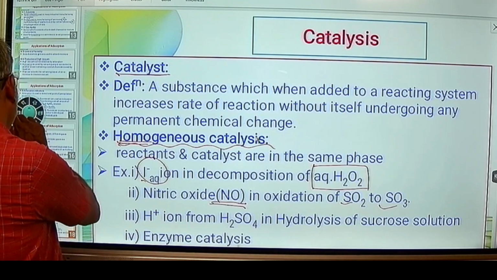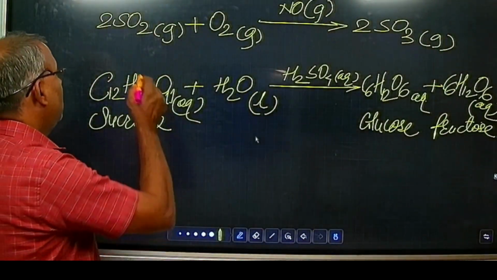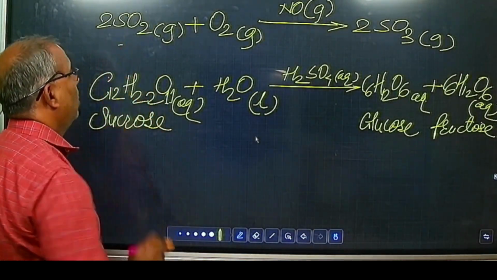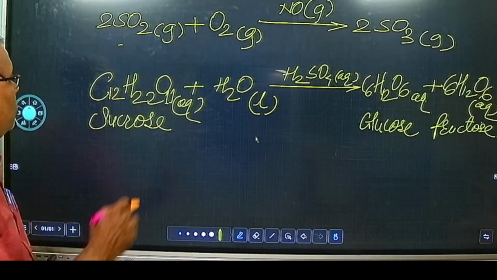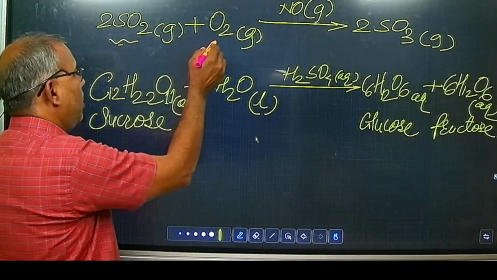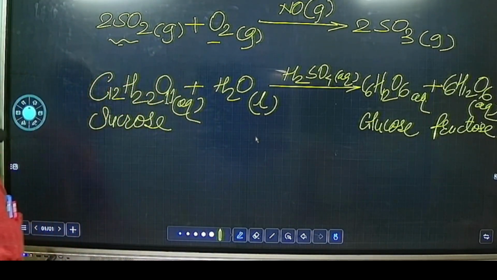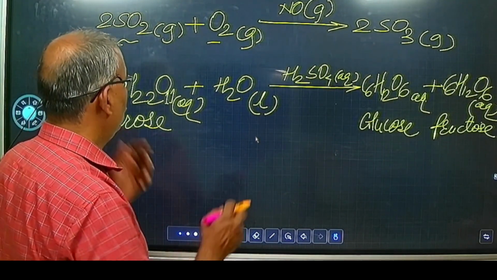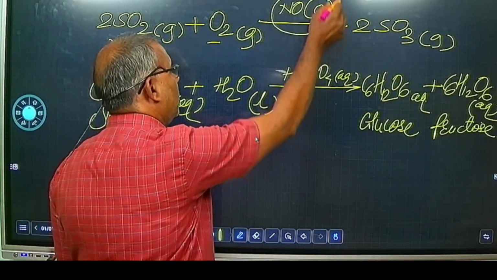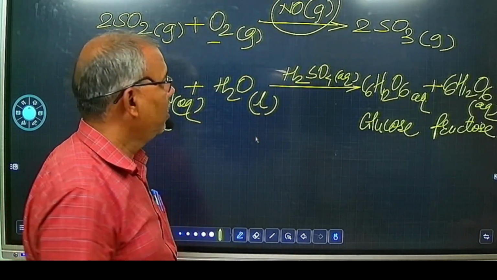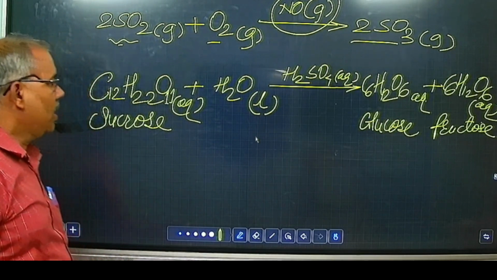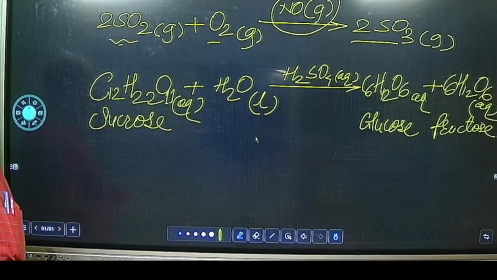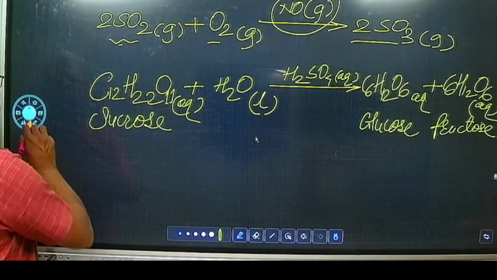Here you can see this is the reaction for oxidation of sulfur dioxide to sulfur trioxide. So sulfur dioxide plus O2, both are in gaseous state. Sulfur dioxide gas SO2 plus oxygen gas O2 in presence of the gaseous catalyst nitric oxide, we get the product sulfur trioxide in the gaseous state. This is an example of homogeneous catalysis.